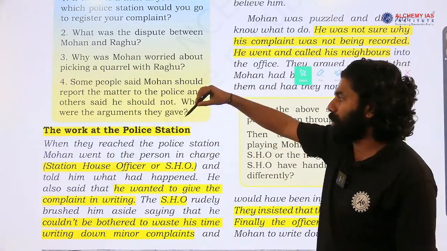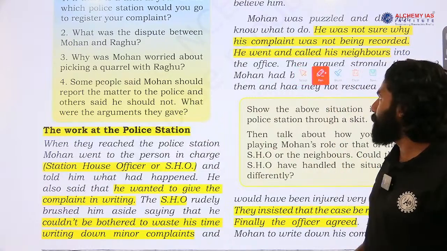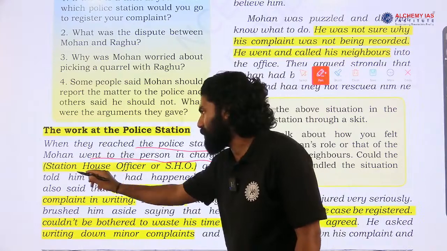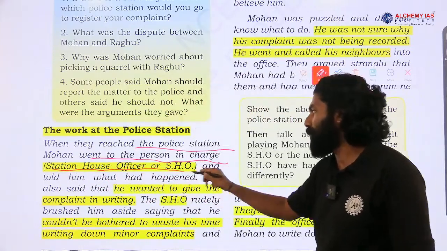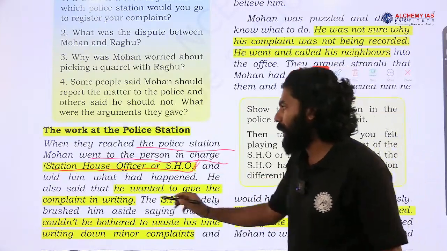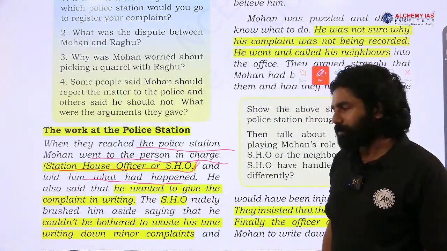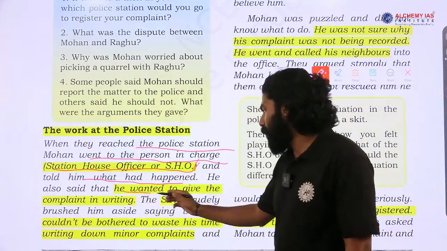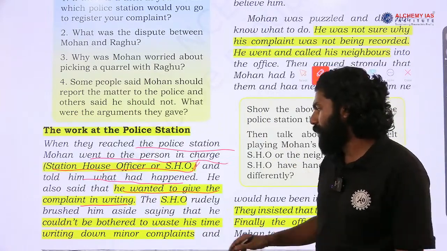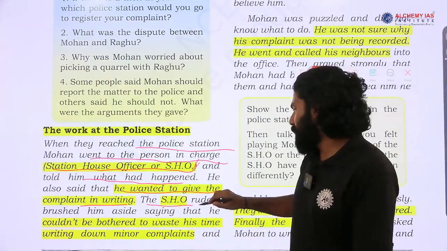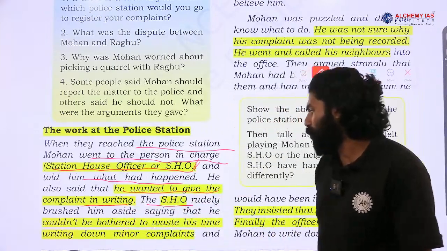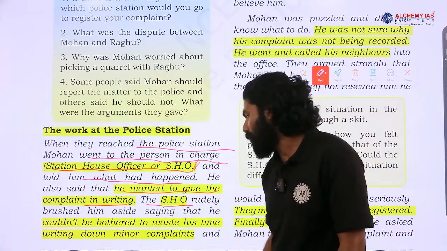So, work at the police station: when they reached the police station, you can see here, Mohan went to the person in charge. The station in charge is called the Station House Officer or SHO. This is the person in charge of that police station, and Mohan told him what had happened. Then he also said that he wanted to give a written complaint regarding the dispute. But the SHO, you can see, rudely brushed him aside, saying that he couldn't be bothered to waste his time writing down a minor complaint.